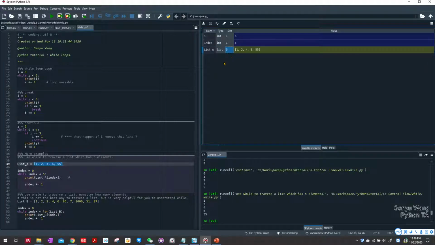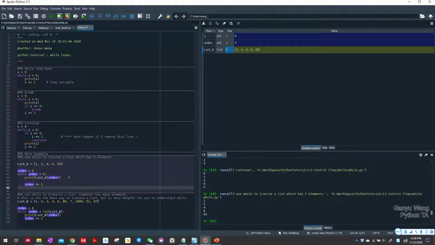The size is 5, and I will use the index starting at 0 to access the items in the list. While index is less than 5, so it goes 0, 1, 2, 3, 4, and at the end of the loop body I change index to index plus 1.